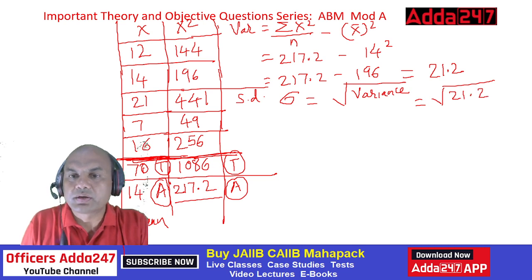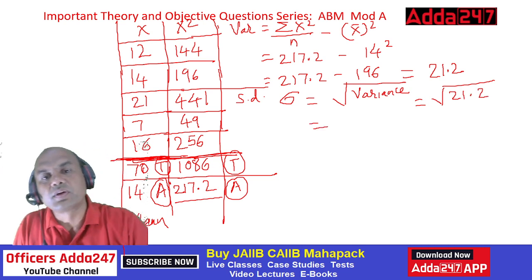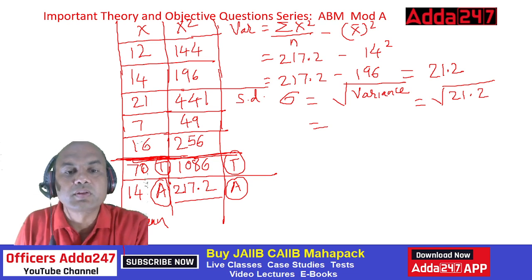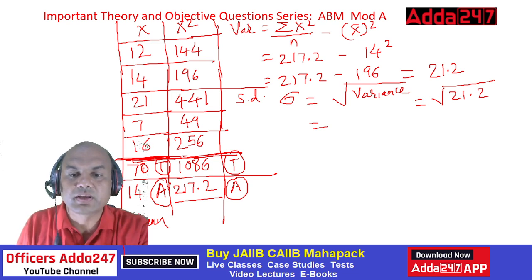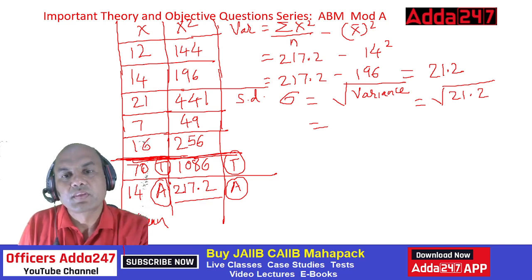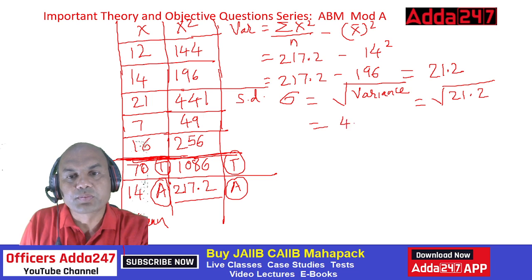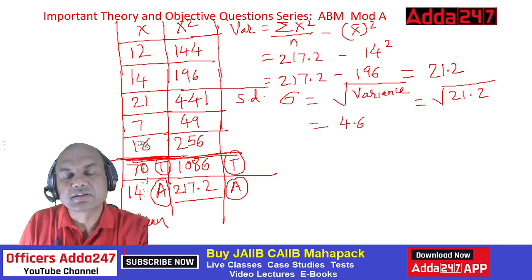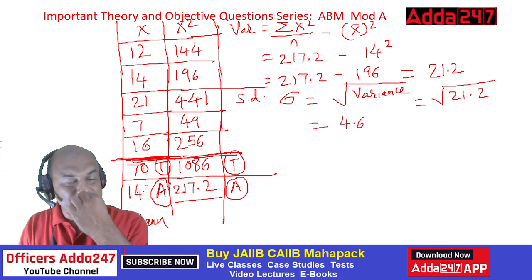It is square root of 21.2, right? So what is square root of 21.2, everyone? Do it on the calci. Okay, 21.2 and then square root of that. Everyone, it comes to 4.6, correct? 4.6. This is my standard deviation. So now I've got both the answers.